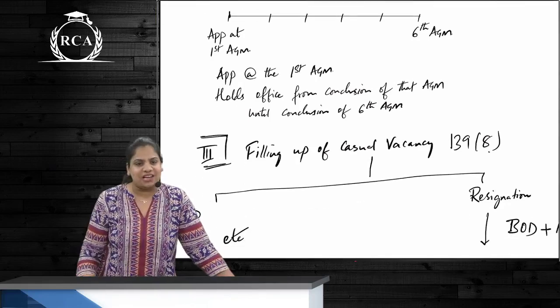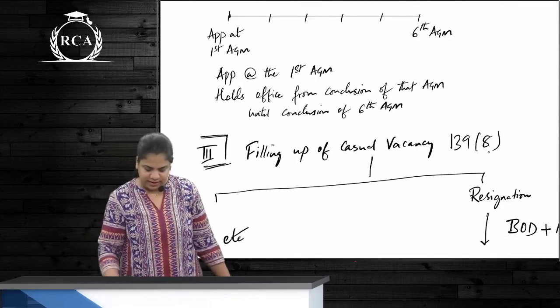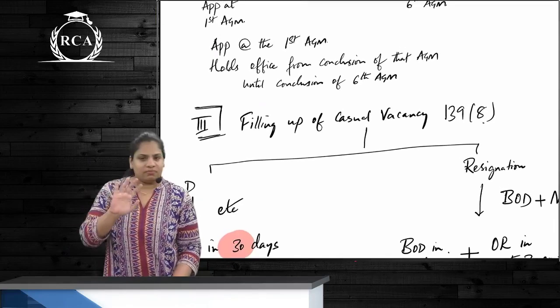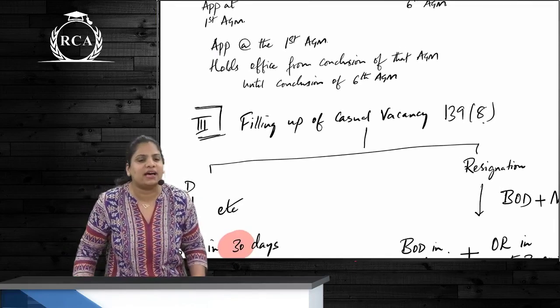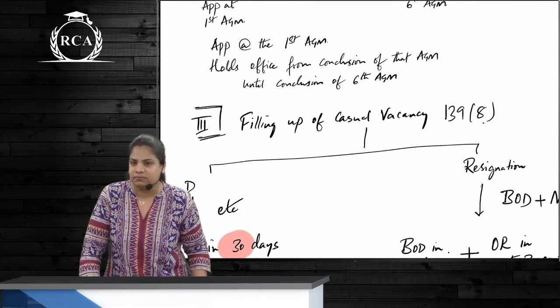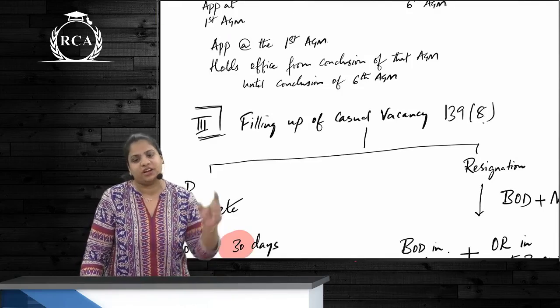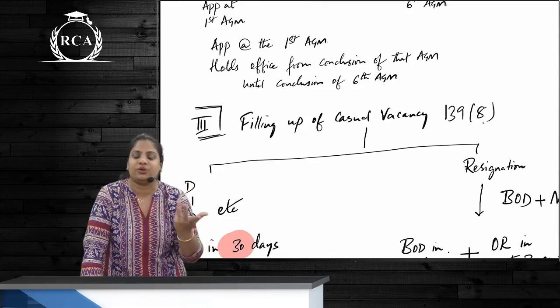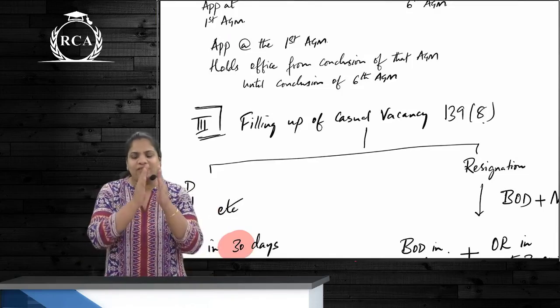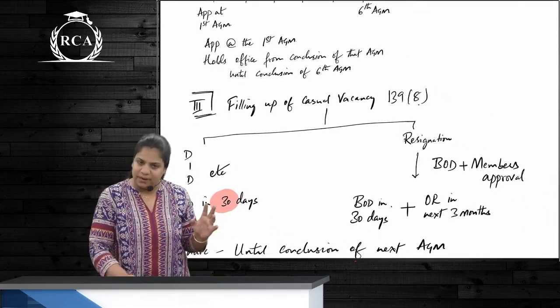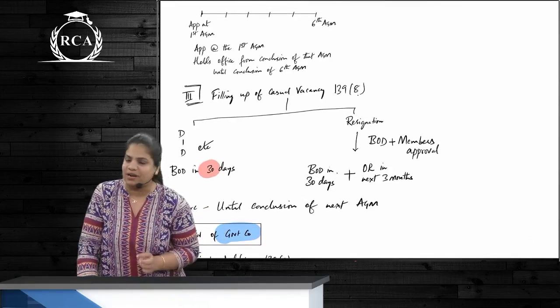If there is a casual vacancy, what do you mean by casual vacancy? Vacancy that is arising due to what reason? Any reason. So vacancy that is arising during the course of his appointment due to any reason. We have divided the reasons because the person who appoints and how many days the appointment is done is different.